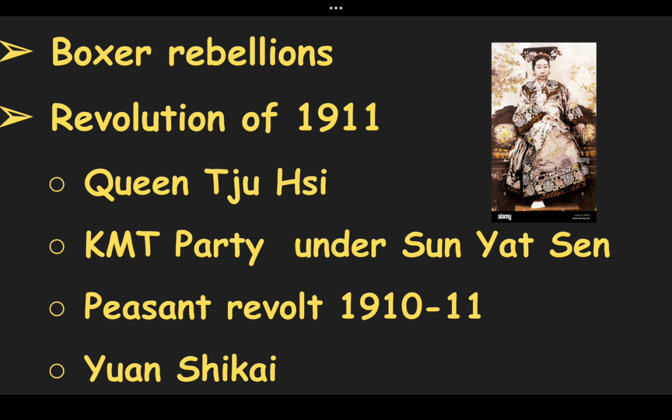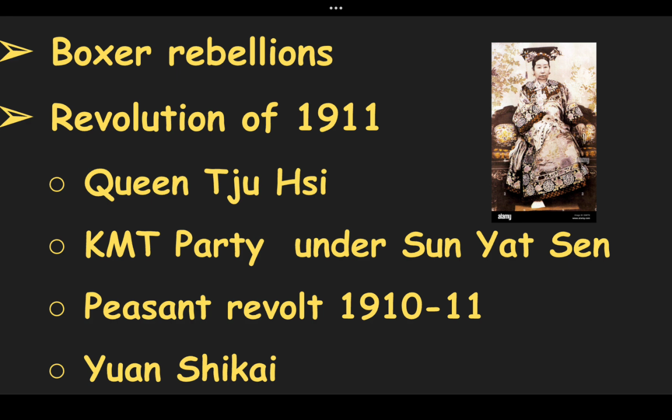In the beginning of the 20th century, the Queen of China, Tzu Hsi, presented reforms. She was influenced by the Japanese model of reform. She permitted youths to go to foreign countries for higher studies. She distributed land to the peasants. Therefore, socio-economic transformation started in China. Those Chinese youth returned from Western countries. They were very much inspired by capitalism and nationalism. They wanted democracy in China. They constituted the KMT party under Sun Yat-sen.